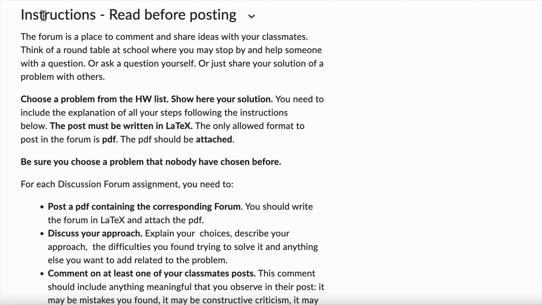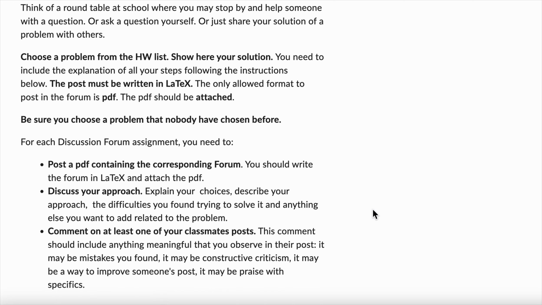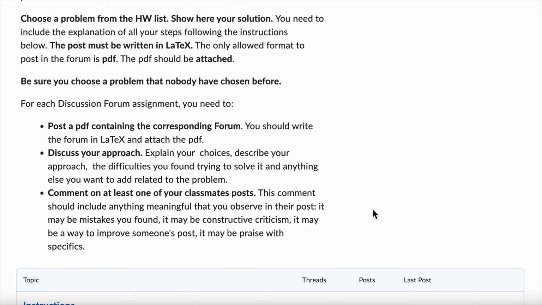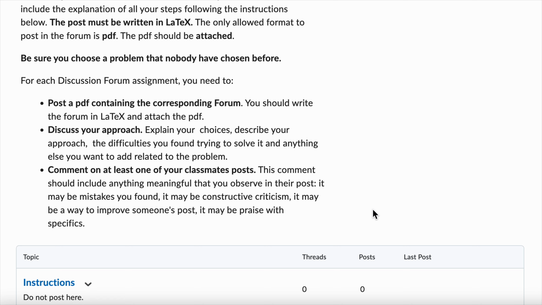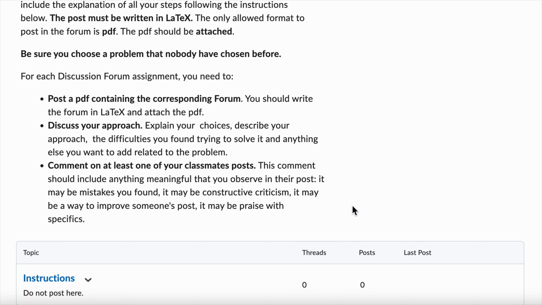So be sure that you read these instructions and follow them, and each week your forum post should be better than the week before. Also, once you post your problem, you should read everybody else's problems. And if you find that some other classmate wrote something that is interesting to you, you should comment on their post.